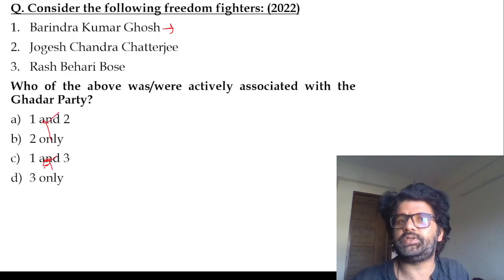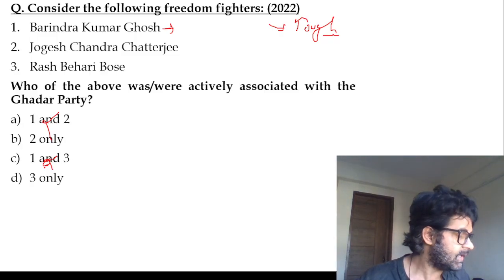These are tough questions. This is not an easy question. If you have solved these questions, you will be able to solve it in the exam. Otherwise, you will face issues, guys. You will definitely face issues.